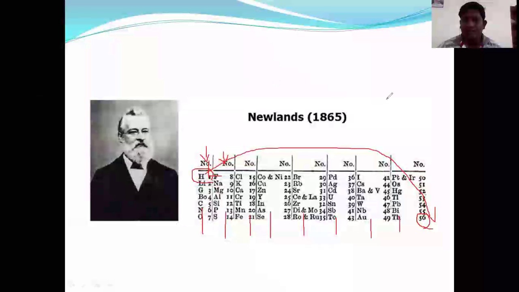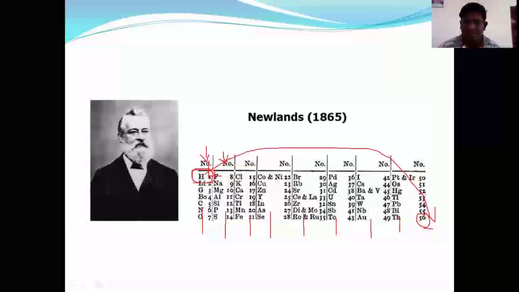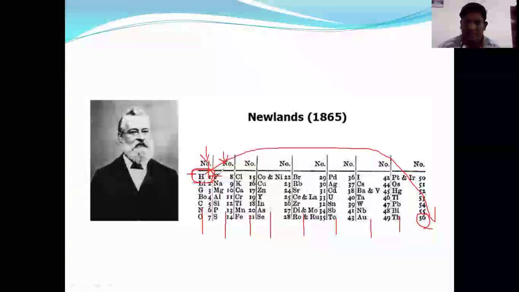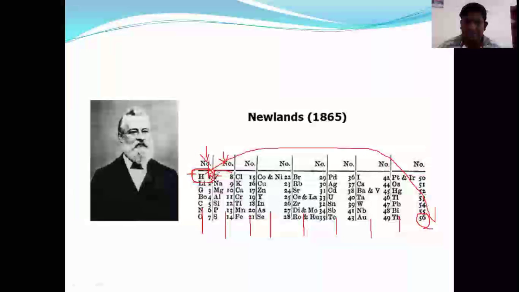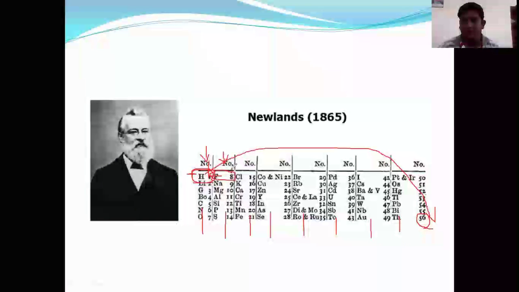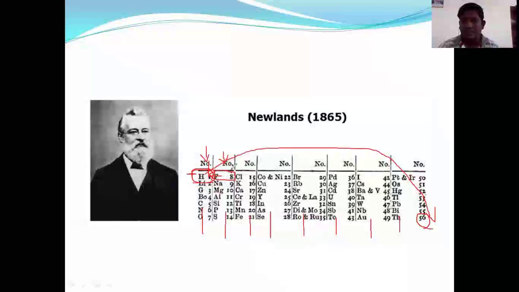Now, I'll ask you a question. What is meant by the Newlands octave rule? According to it, the first element has a resemblance with the eighth element. The first element is hydrogen, and the eighth element is fluorine. The physical and chemical properties of the first element resemble those of the eighth element.